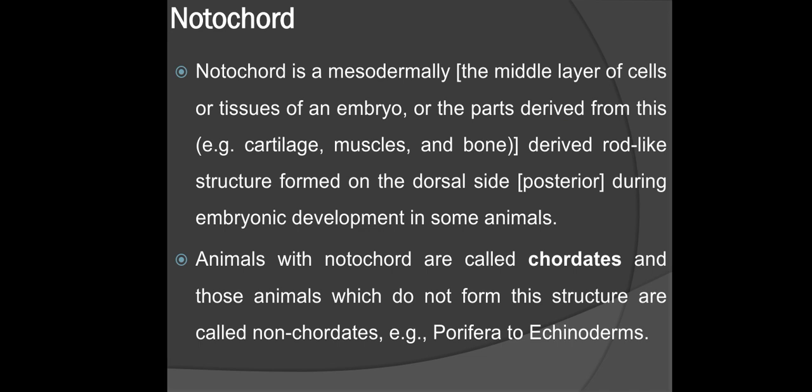Notochord. Notochord is a mesodermally derived rod-like structure formed on the dorsal side during embryonic development in some animals. Mesoderm is the middle layer of cells or tissues of an embryo, or the parts derived from this: cartilage, muscles and bone. Animals having notochord are called chordates, and those animals which do not form this structure are called non-chordates. Example, Porifera to echinoderms.